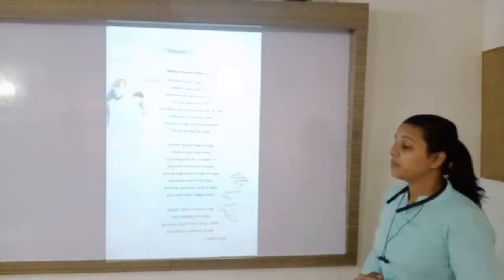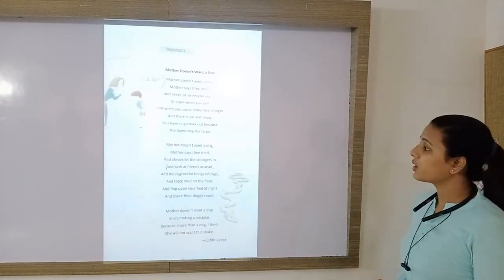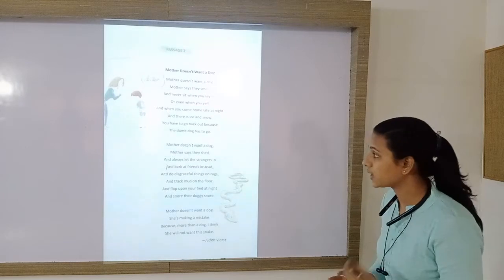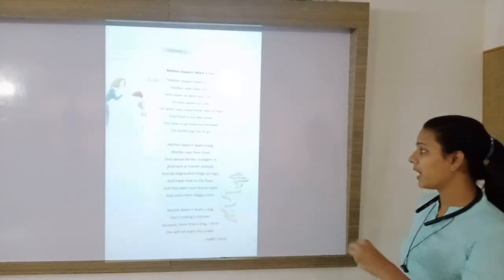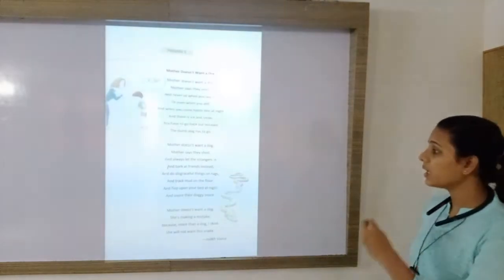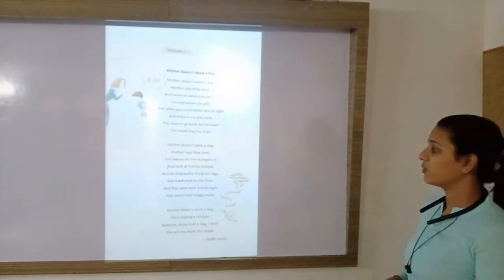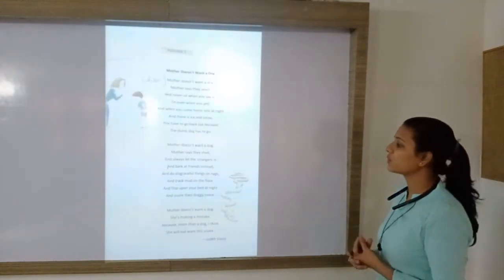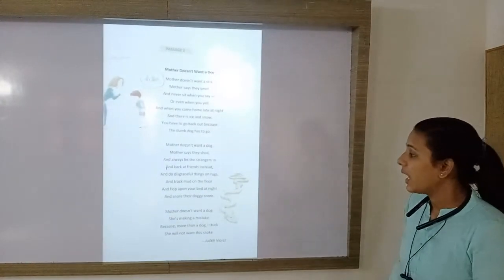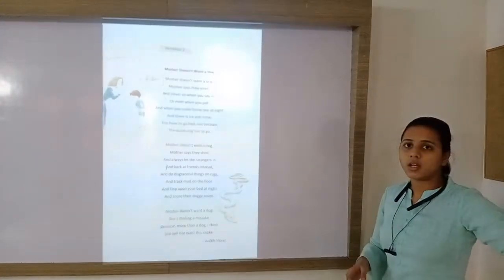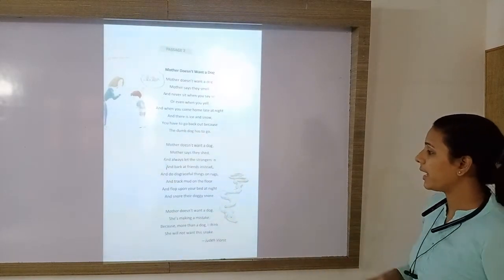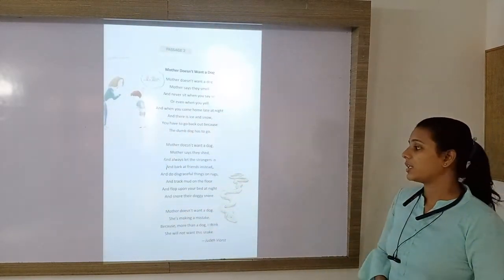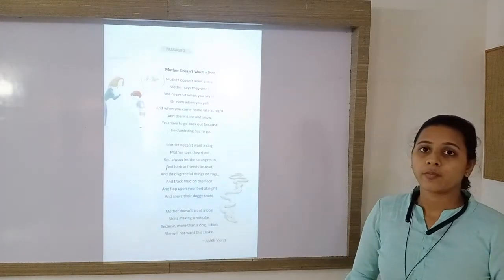Next, mother doesn't want a dog. Mother says they shed and always lick the strangers and bark at friends instead and do disgraceful things on rugs and track mud on the floor and flop upon your bed at night and snore their doggy snore.